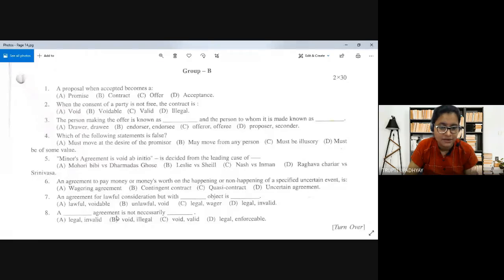A dash agreement is not necessarily dash. A. Legal, invalid. B. Void, illegal. C. Void, valid. D. Legal, enforceable.